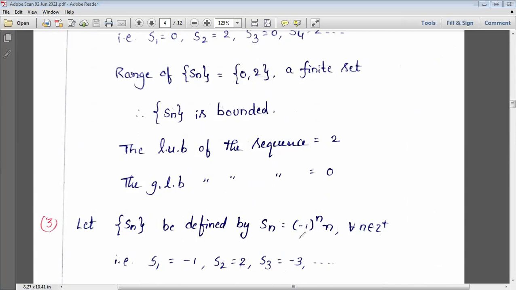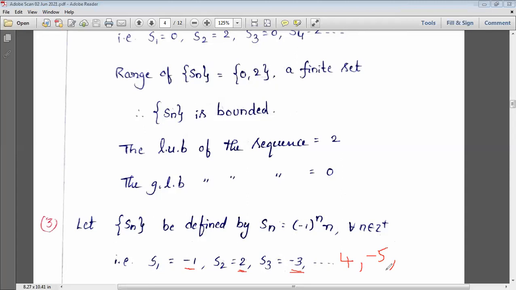If we substitute different values in place of n: by substituting 1 we get -1, by substituting 2 we get 2, by substituting 3 we get -3, by substituting 4 we get 4, and by substituting 5 we get -5.